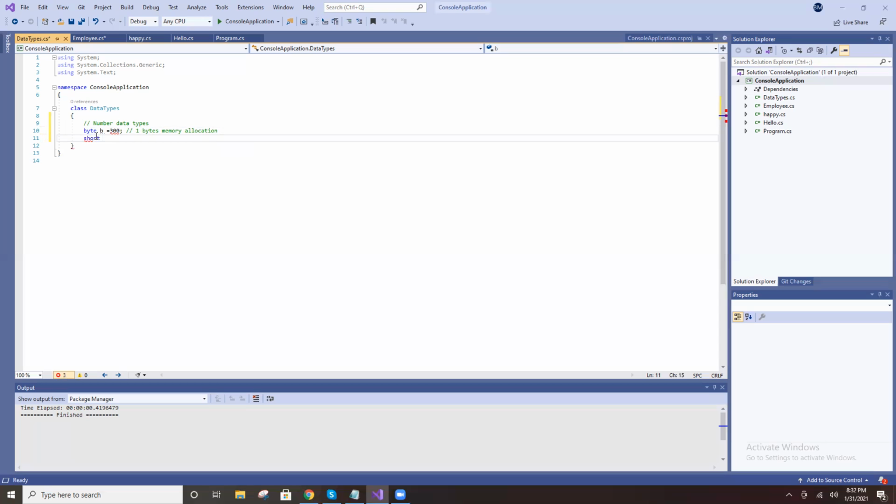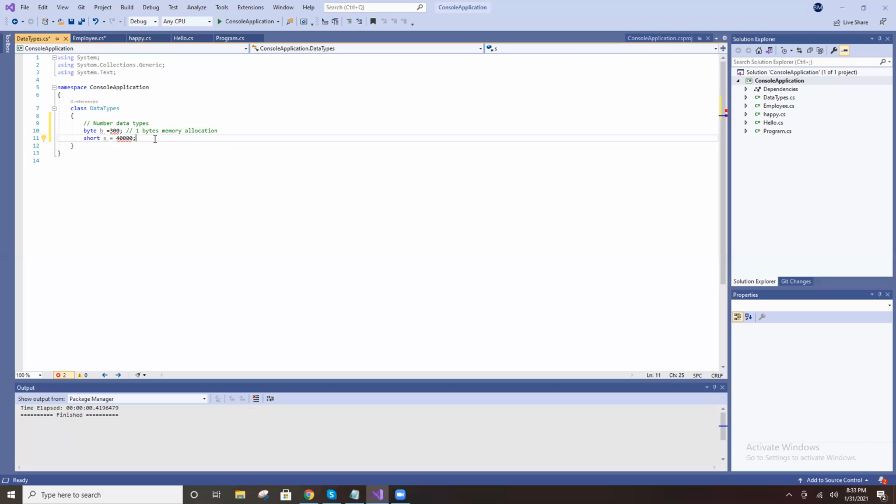Another data type is short. The name is short. You can store up to some 32,000 something. So 40,000 is not possible.